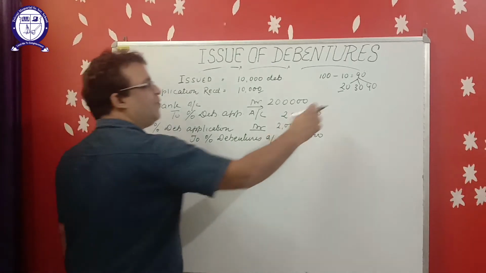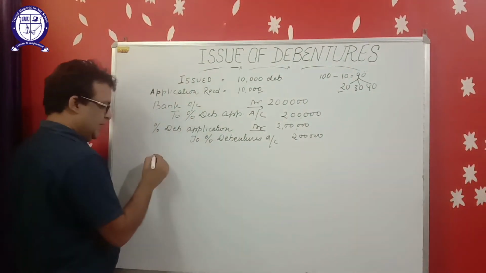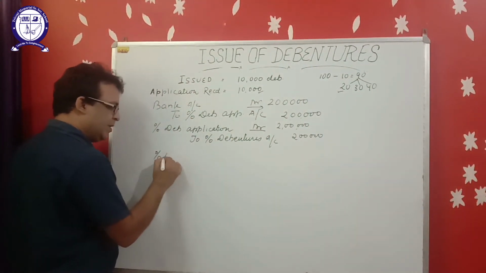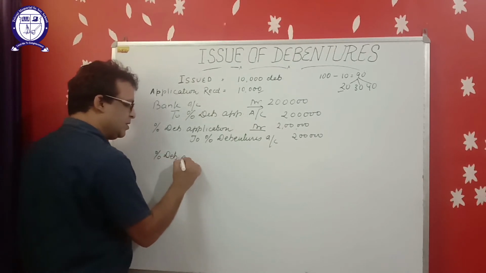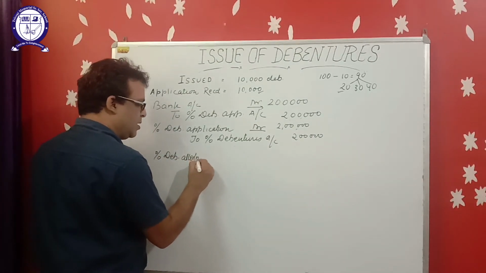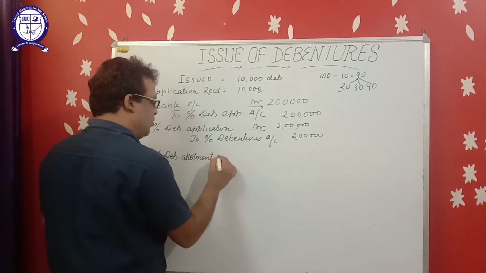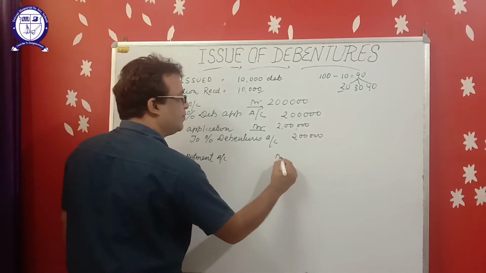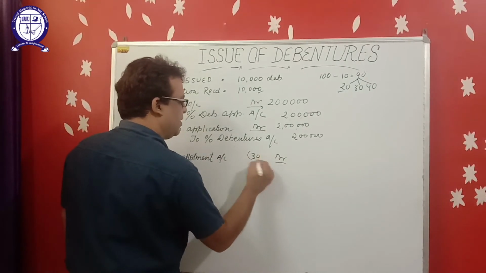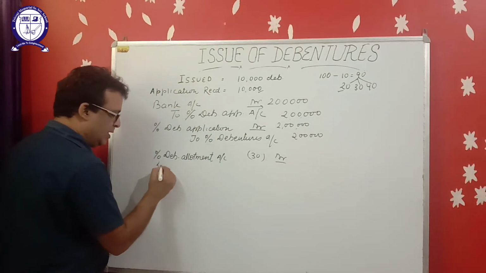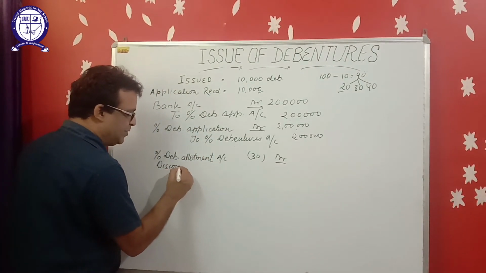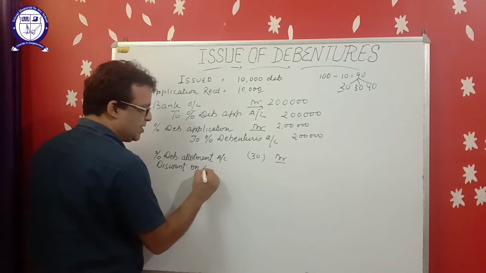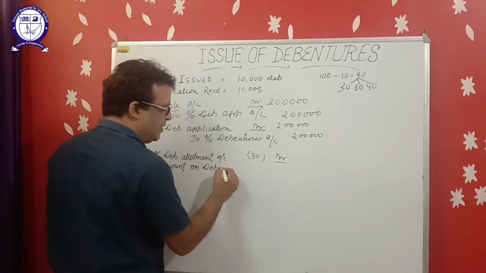At the time of allotment, the journal entry will be debentures allotment account debit 30 rupees per debenture. Discount on debenture will be debited because it is a loss for the company.